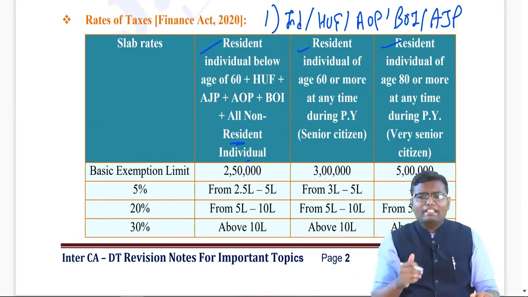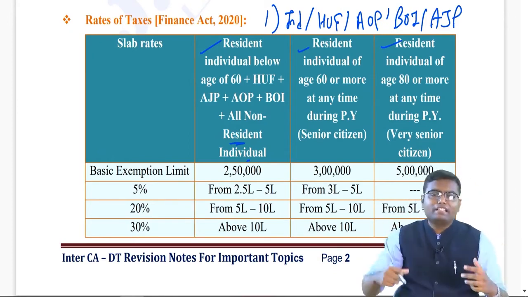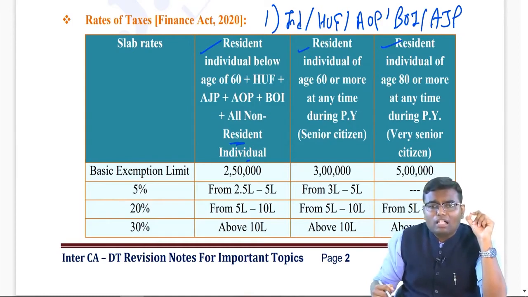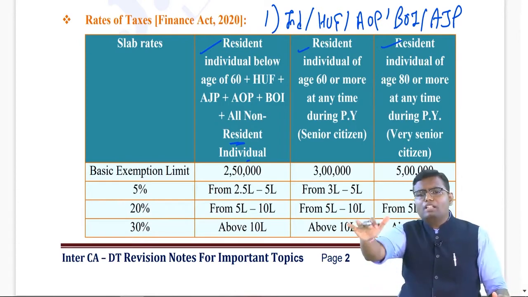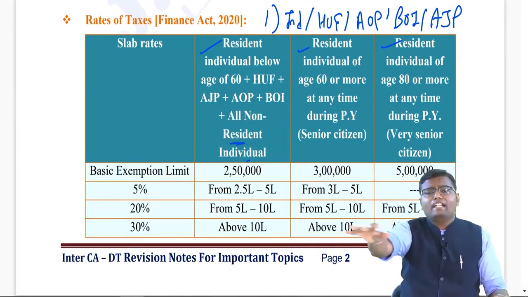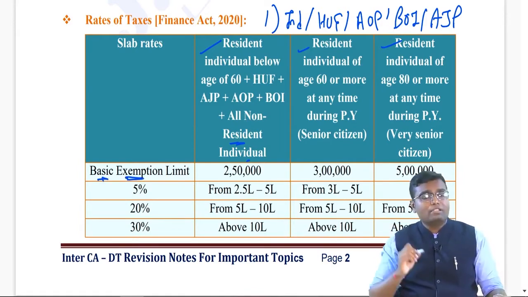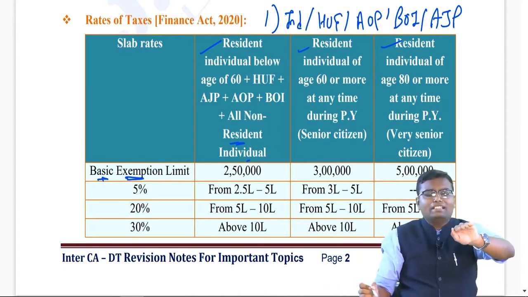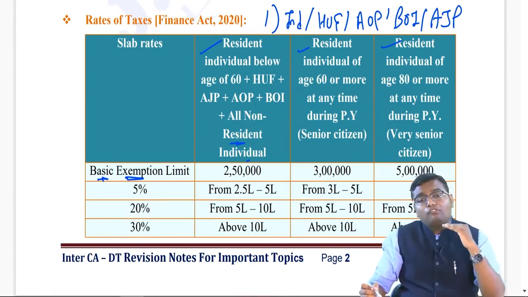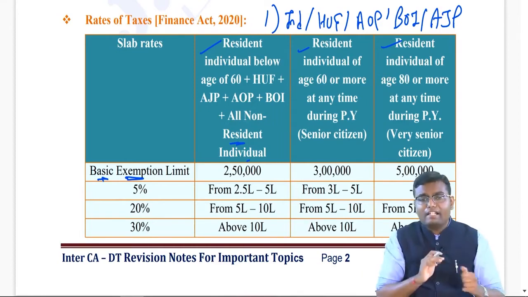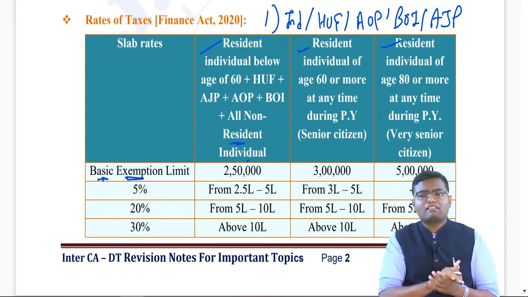Now for all this which I laid down just now, that is resident individual below 60 plus HUF, AOP, BOI, AJP plus non-resident individual, up to 2,50,000 there will be no tax. Means whatever is your total income, up to 2,50,000 of the income, we won't levy any kind of tax, and that's why this 2,50,000 limit is called the basic exemption limit, because while calculating the tax, up to that income the tax is exempted. Now once your income is going above 2,50,000, from 2,50,000 till 5 lakh, 5% rate is applied. From 5 lakh to 10 lakh, 20% is there, and above 10 lakh, 30% rate is applied.